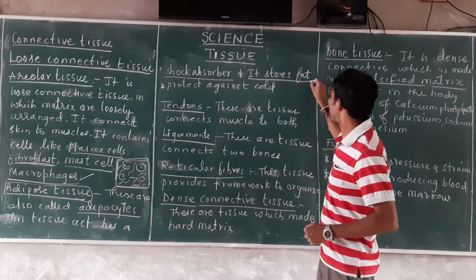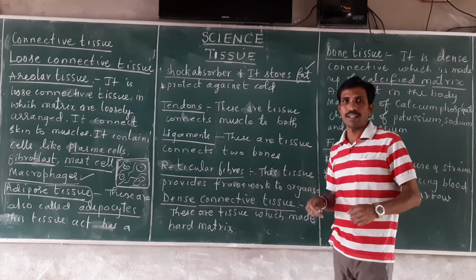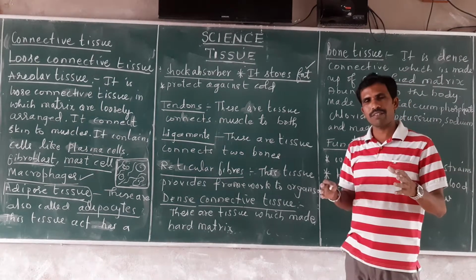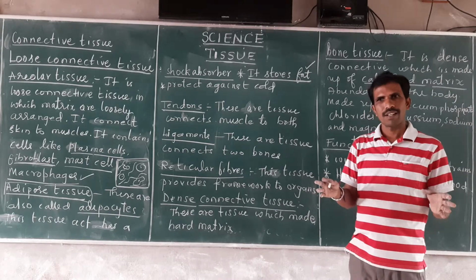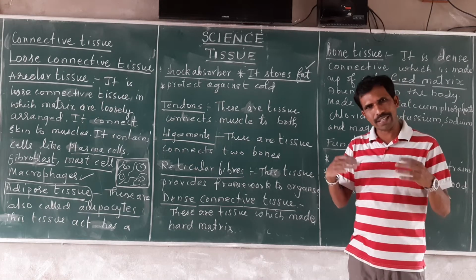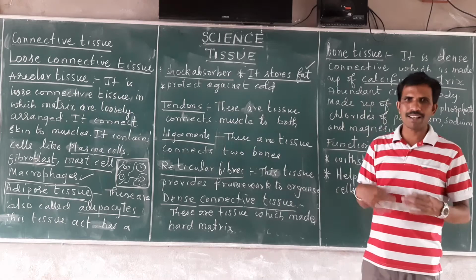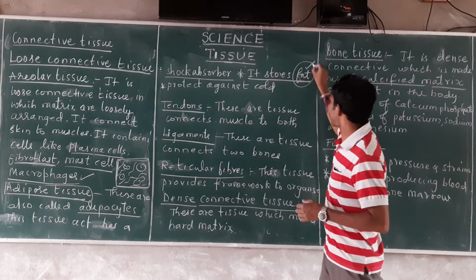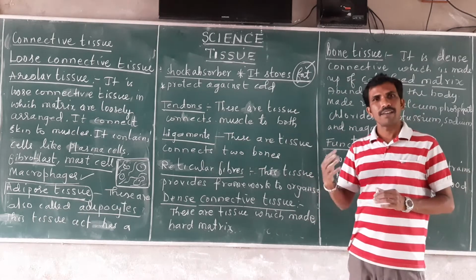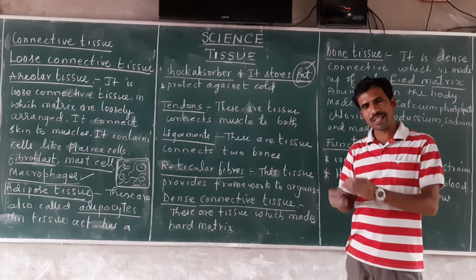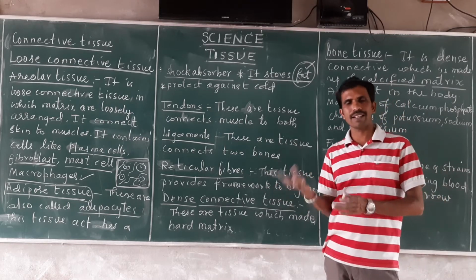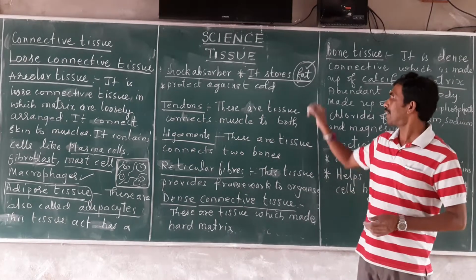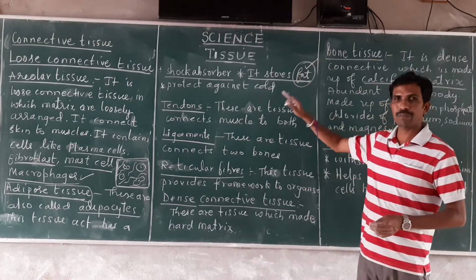Similarly, it stores fat. Whenever you are suffering from hunger, if you don't get food for 2 days, you can still survive by drinking water. Why? Because the fat present in the body is converted into carbohydrate, and it gives energy to the body when we are suffering from hunger. That is the advantage of this function of adipose tissue.